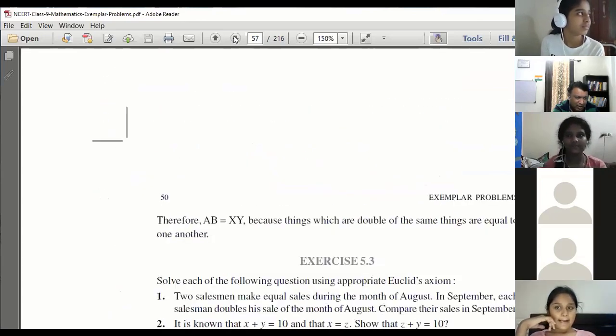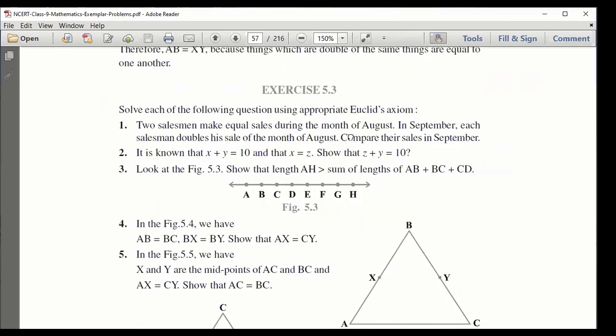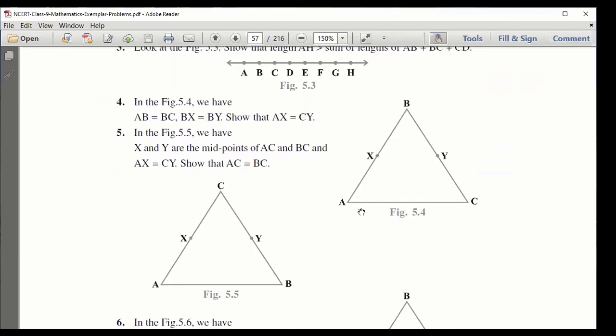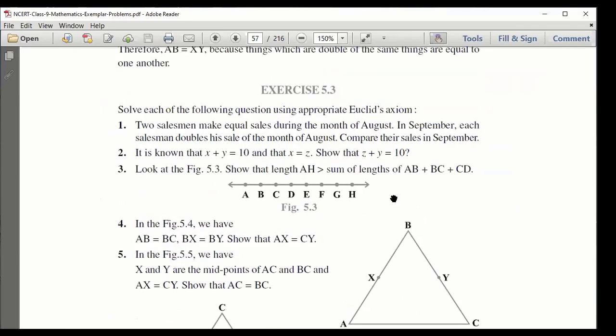I want to go to triangle actually. I want to go to triangle for you. Sir, is this an exam paper? It's an NCERT book, class 9 NCERT book. You all will see this.